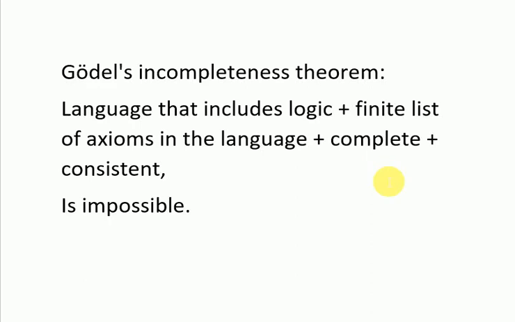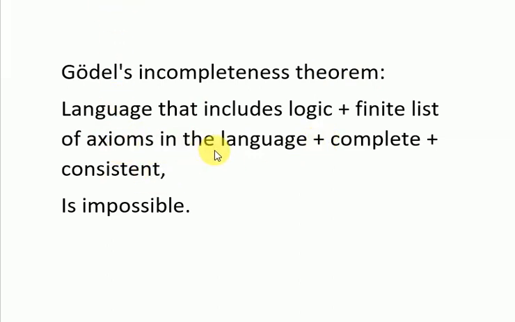Gödel's incompleteness theorem explained and proved. What Gödel's incompleteness theorem says is if you have a language that includes logic, you can't have a finite list of axioms written in the language that are complete and consistent.